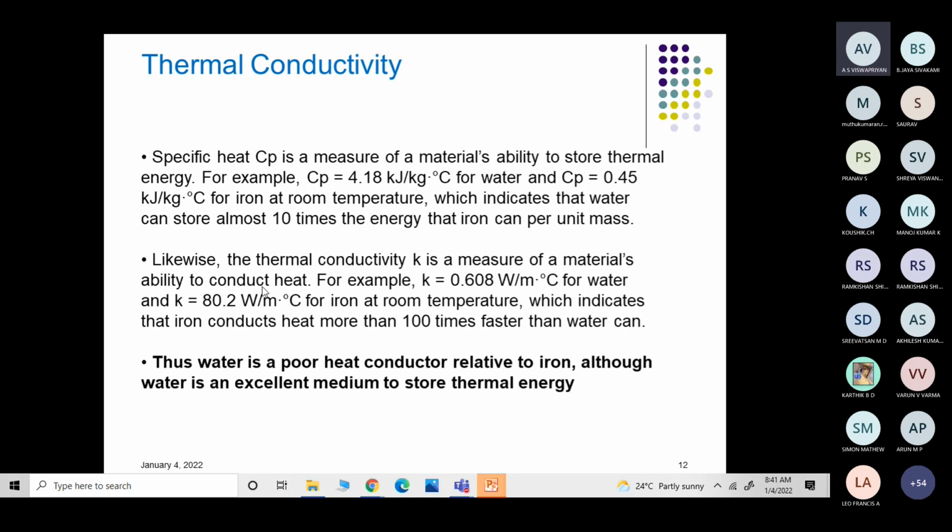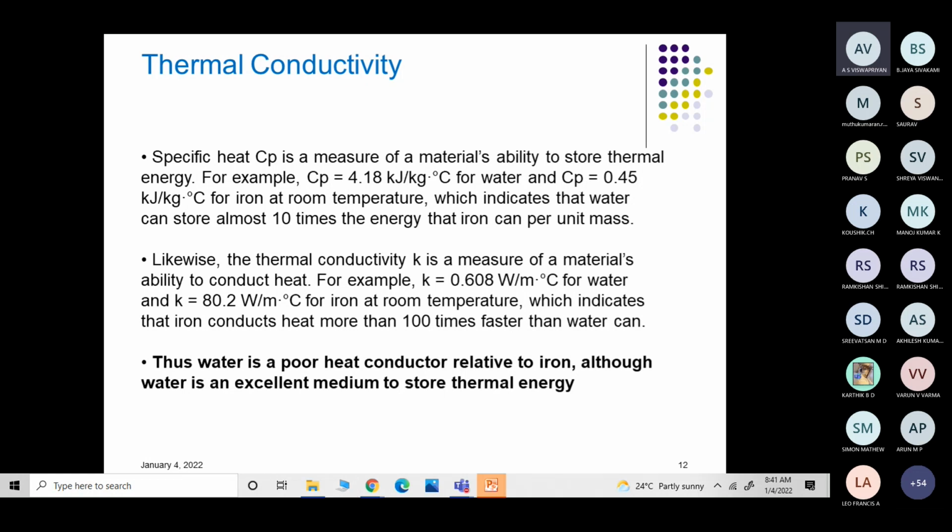But the thermal conductivity of water is 0.608, whereas the thermal conductivity of iron is 80. So what do you understand from this? Are all of you there? Yes, sir. What do you understand from this?